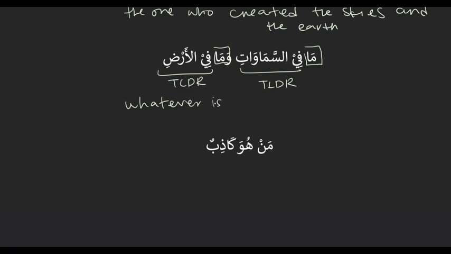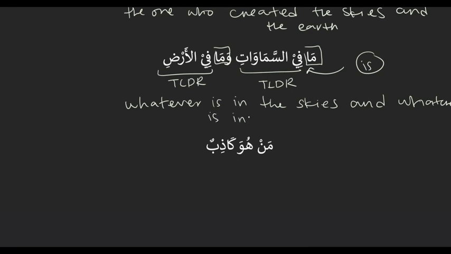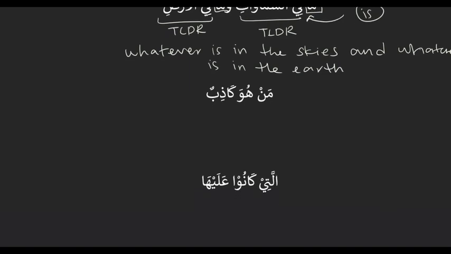This rule applies across the board. When you see a complex noun followed by a TLDR, you always have to add an "is" in between to make it make sense. So whatever is in the skies, and then ma fil ard is and whatever is in the earth. We kind of do that naturally. You're not going to say "whatever on top of the couch." Exactly, so you'll add that "is" in there.